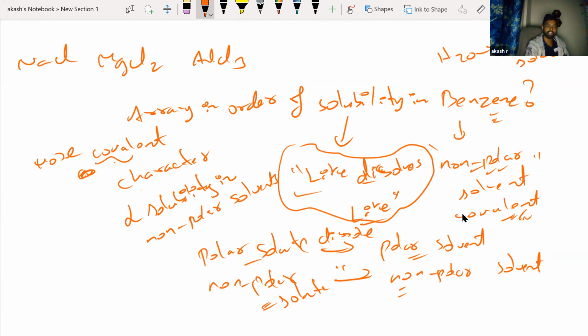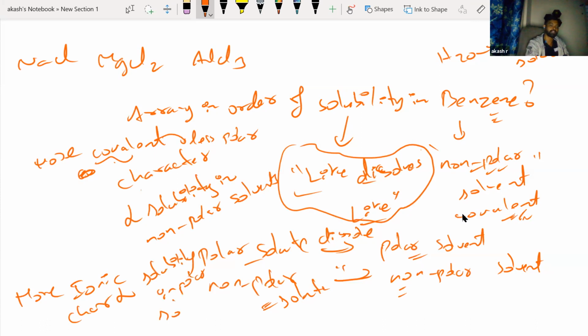Because more covalent means it is going towards less polar. So less polar means it is going to be soluble in non-polar solvents, or in other words, more ionic character would have more solubility in polar solvents like water. So this is what you have to remember.